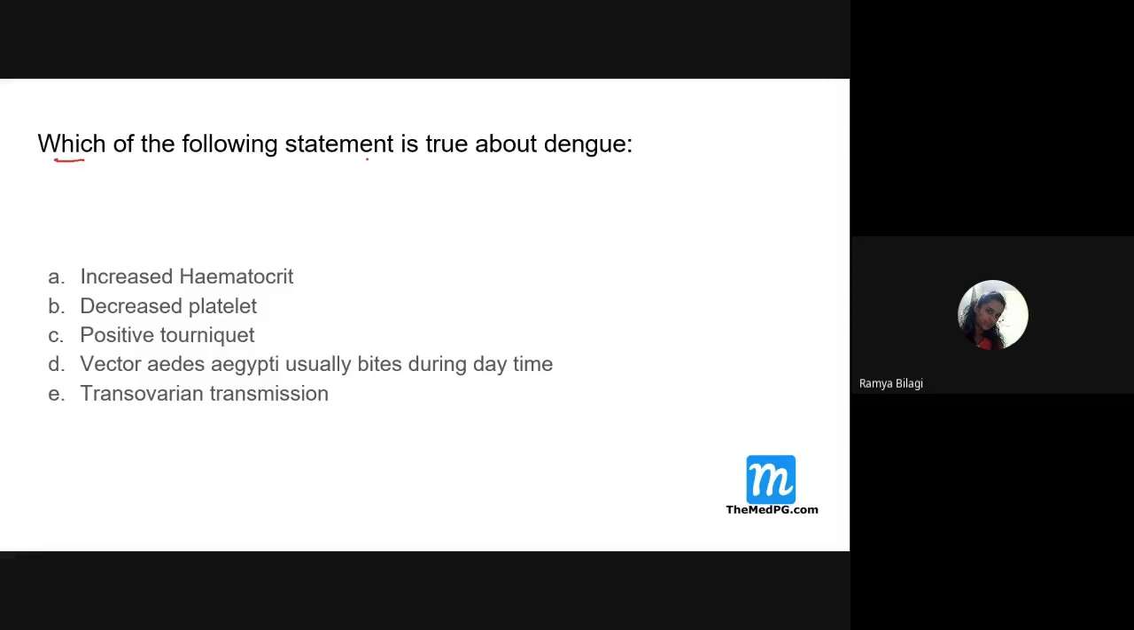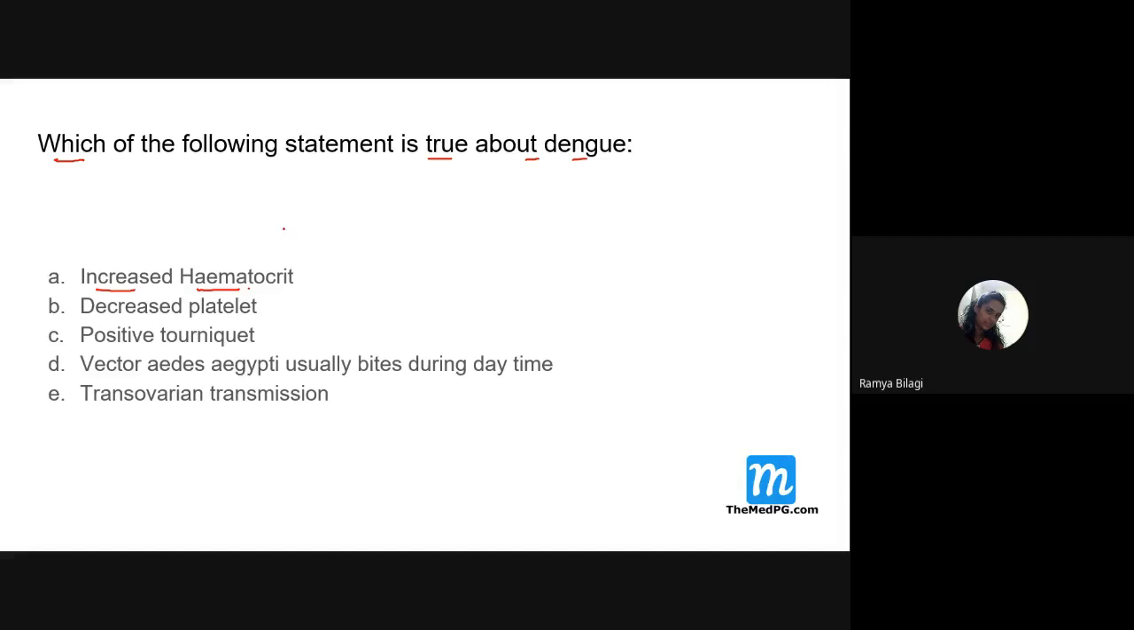Which of the following statements is true about dengue? Now, very important, students, just read the options here. Which of the following statements is true about dengue? There will be an increased hematocrit. Is it right or wrong?